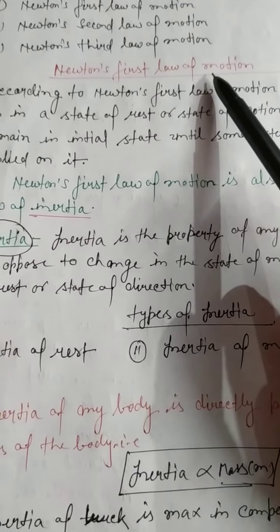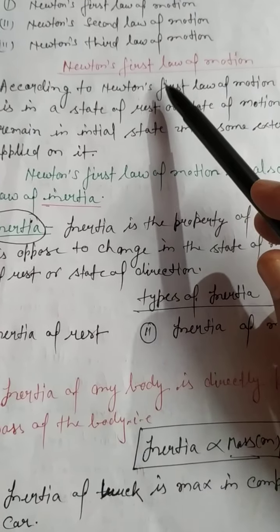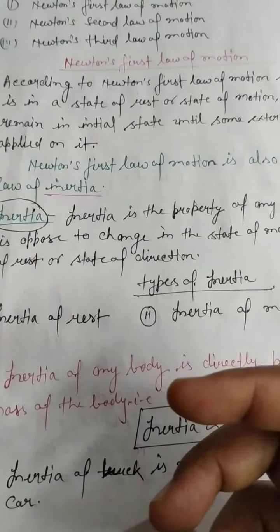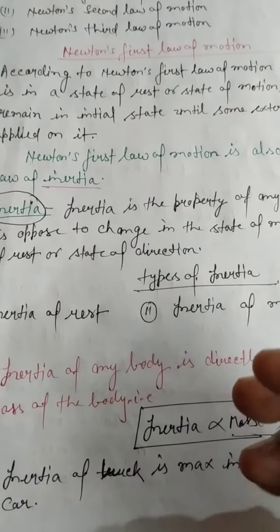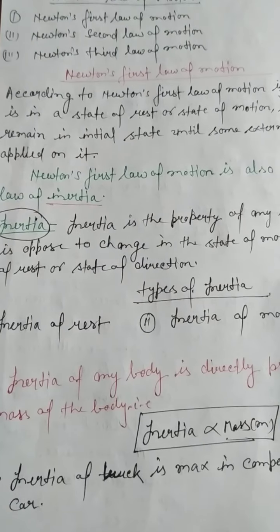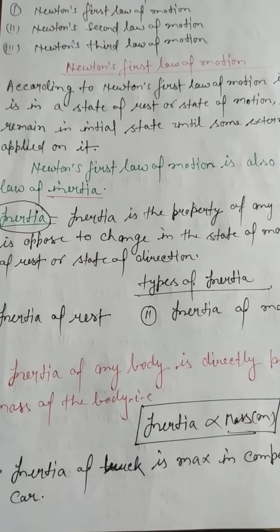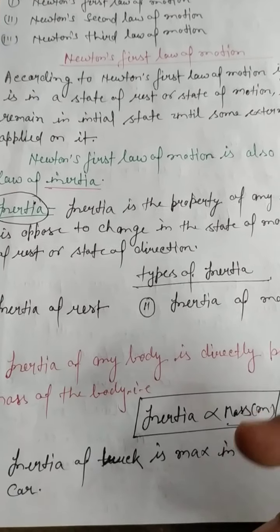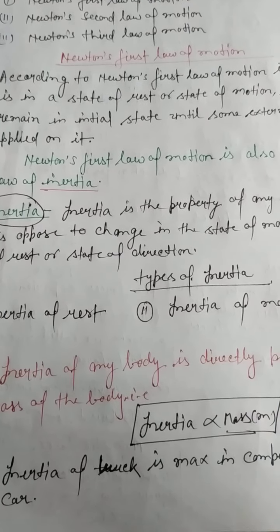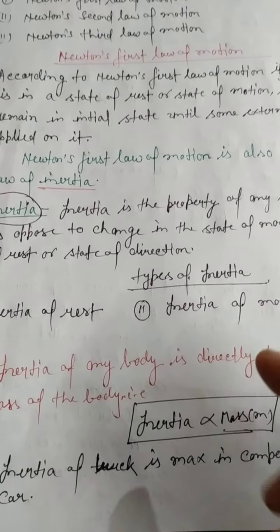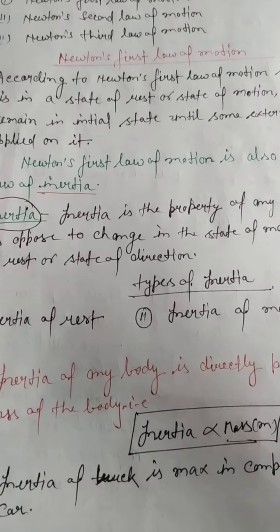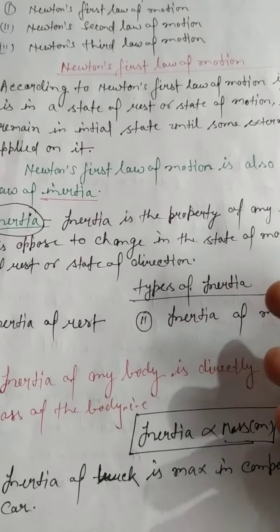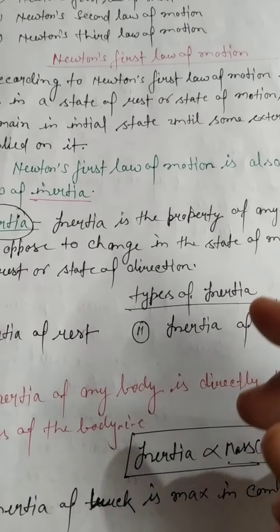According to Newton's first law of motion, suppose any body is in a rest position, so it always maintains its rest position. If a body is in motion, it continuously moves in the forward direction without any external force. Suppose an external force is applied, then the position of the body will change. A body in motion comes to rest, or a body at rest, when we apply an external force, starts to move.